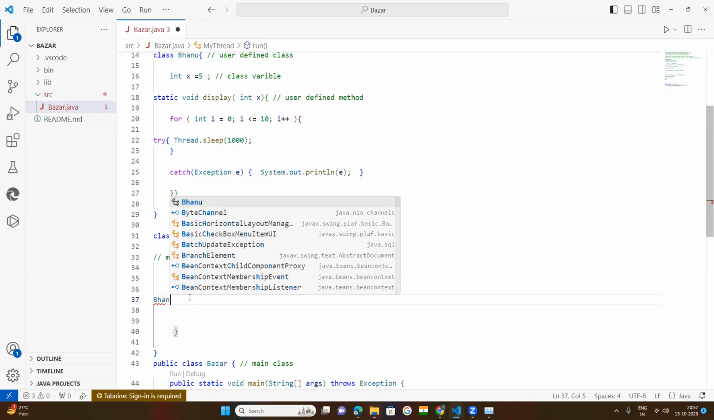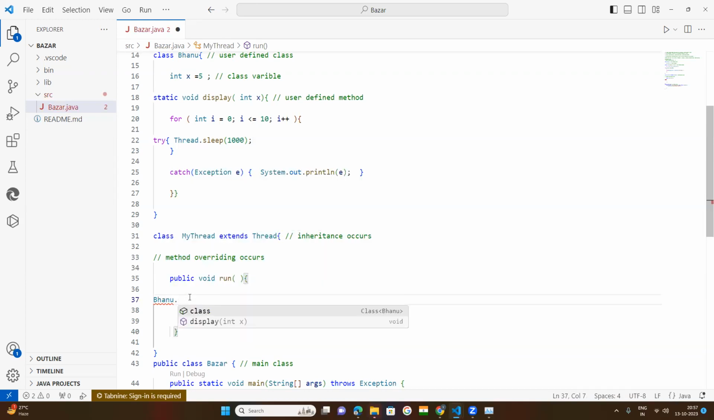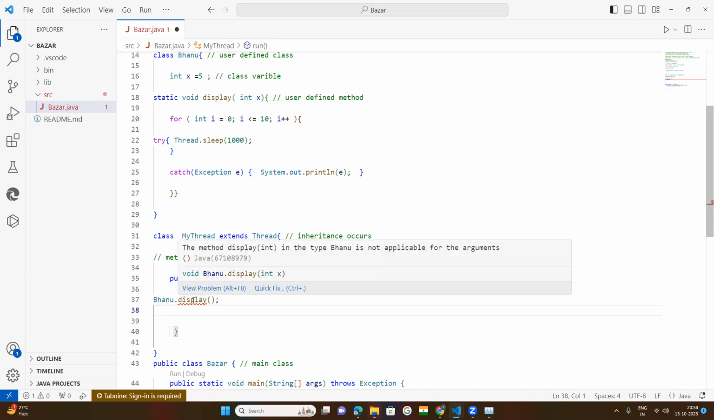Okay. Bhanu dot. What is our method name? Display. Okay, bracket, then termination. That is the syntax I have written. Now what is happening? Why is it giving an error?